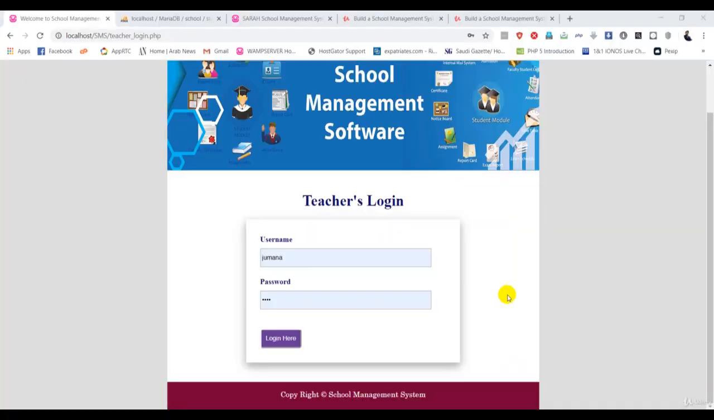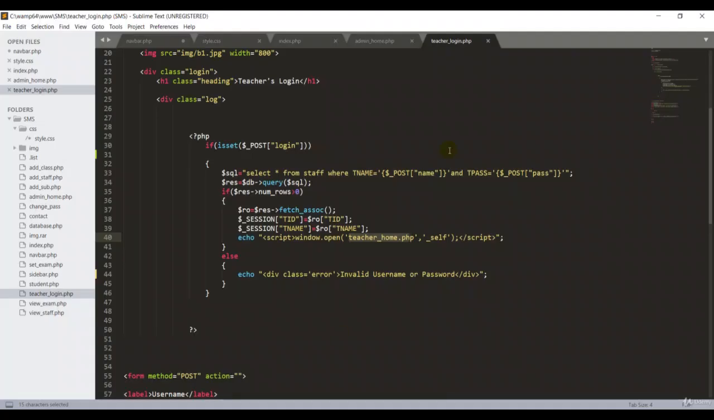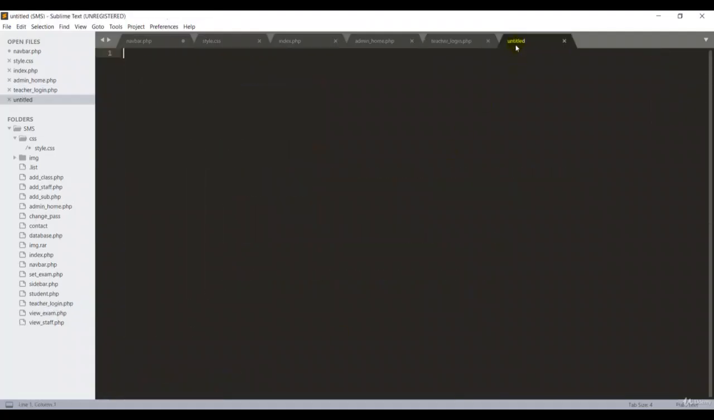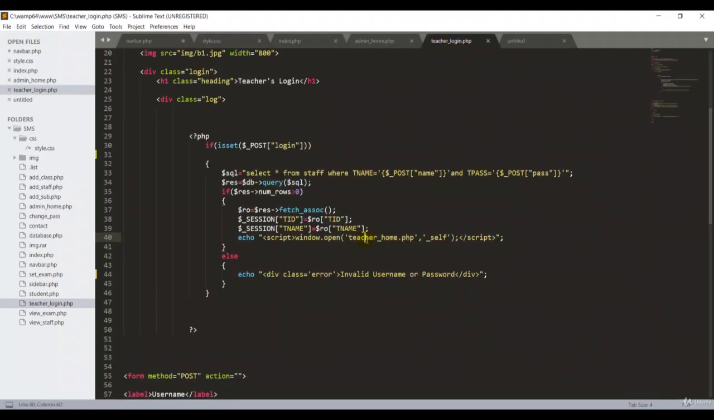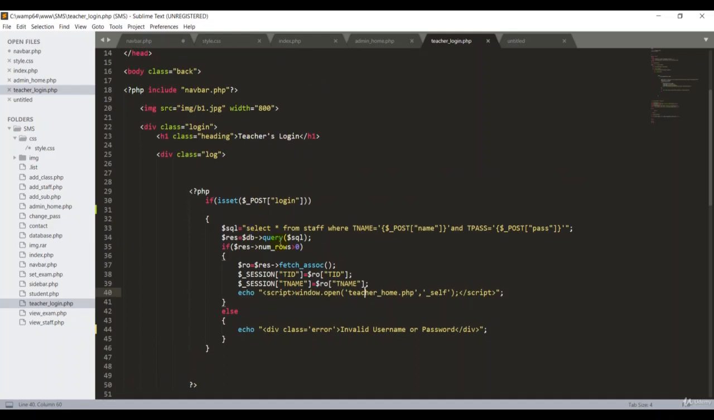Now guys, we have completed our teacher login page. Now we have to set one more page called teacher home page. If anyone puts the username and the password, it should redirect to the teacher home page. So I have to set one more page here, guys. Then I double click over, okay, I want to copy this name. This is our teacher login script, so if they put the username and the password, it should redirect to this page.